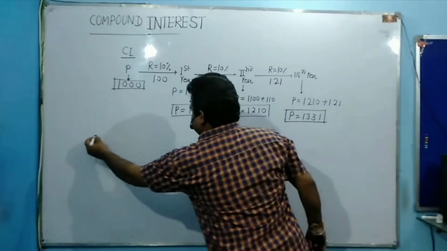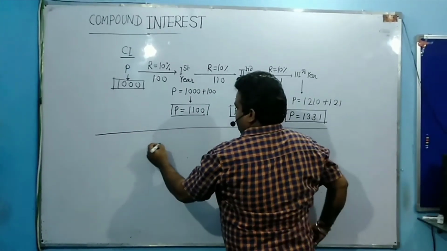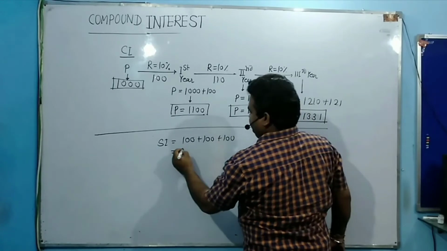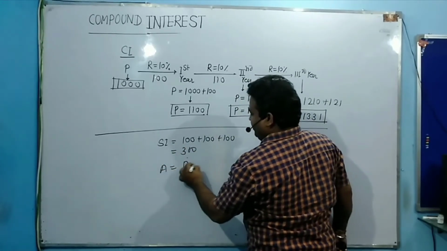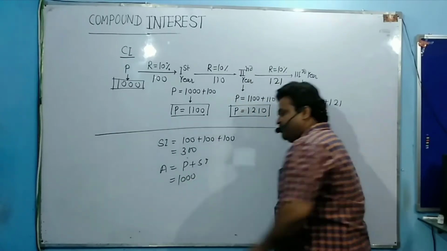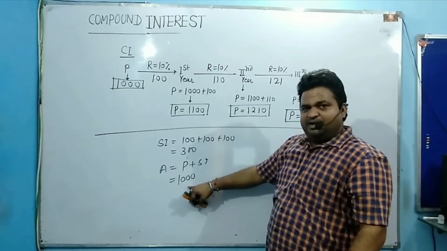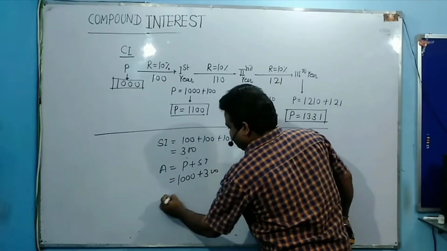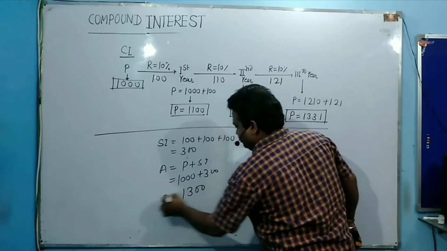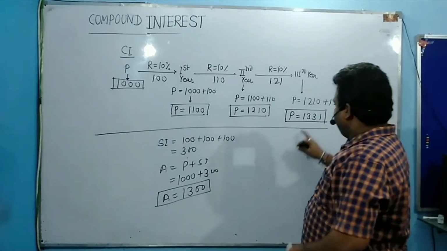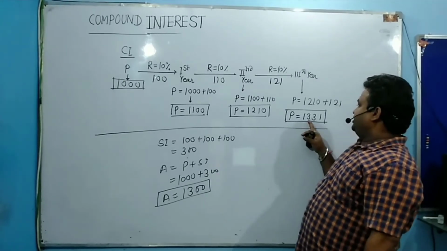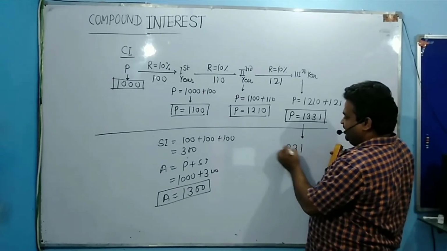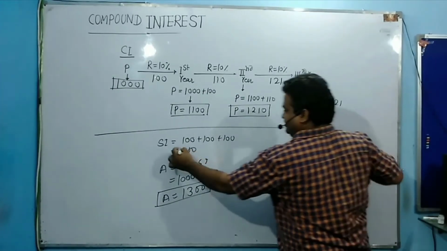So now you can compare your result. In simple interest, your value is 100 plus 100 plus 100, it comes to 300. The accumulated amount is P plus SI. The principal is the same amount, the same principal for 3 years at a 10% rate. So your simple interest is how much? 300. So your accumulated amount is 1300. But here your accumulated amount is 1331. It means your interest in this case is 331, whereas the interest earned in the simple case is 300.